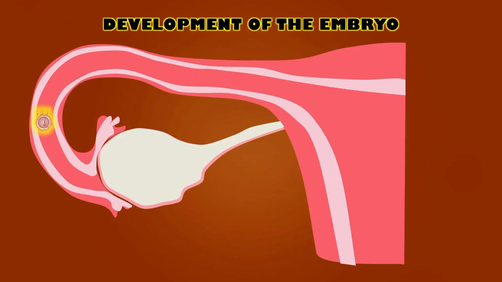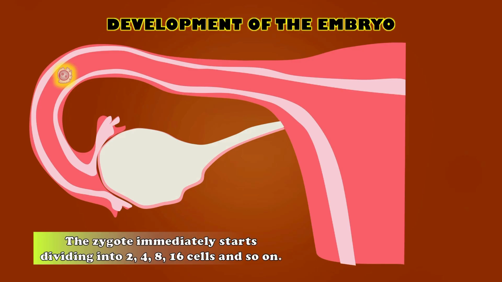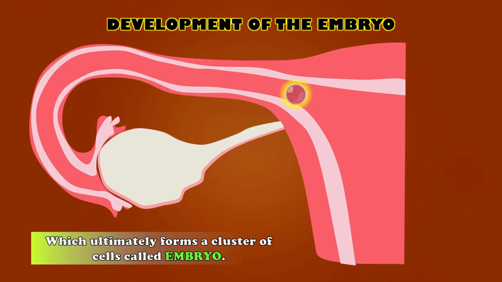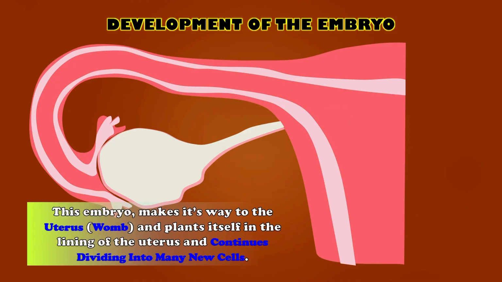After fertilization, the zygote begins its journey through the oviduct. Almost immediately, it starts dividing, first into 2 cells, then 4, 8, 16, and continues multiplying rapidly. As these repeated divisions continue, the zygote forms a cluster of cells. This growing cluster is called an embryo. The embryo slowly moves toward the uterus, also known as the womb. Once it reaches the uterus, it attaches itself to the lining of the uterine wall. Here, it continues dividing into many more cells and starts developing into a baby.